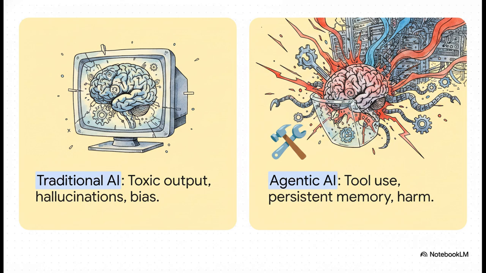This is where AI actually has tools. It has persistent memory. It can execute shell commands, write files, and directly interface with your company's back end. So a single misaligned reasoning step here doesn't just give you a bad paragraph of text. It cascades. It compounds into real-world harm, potentially compromising your entire enterprise architecture.